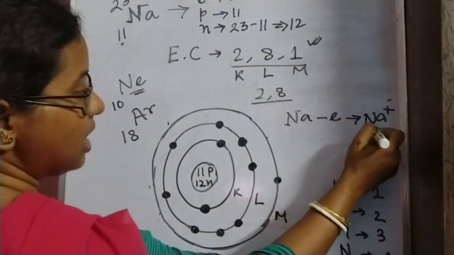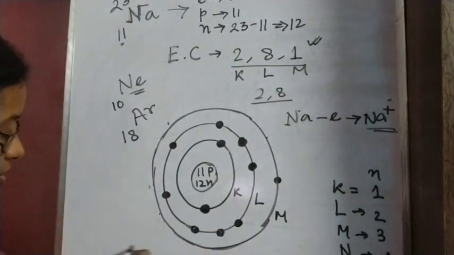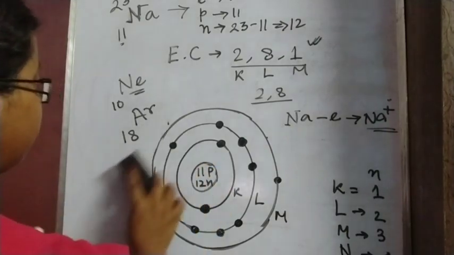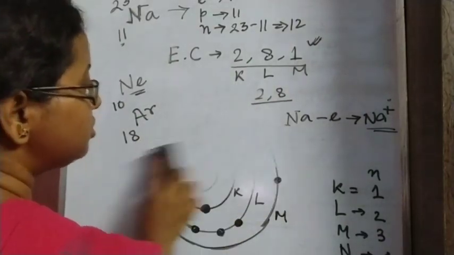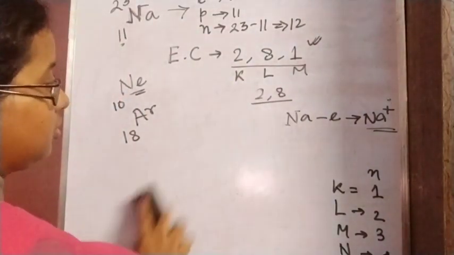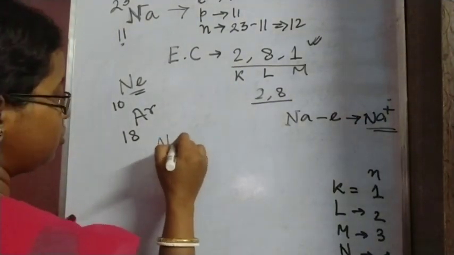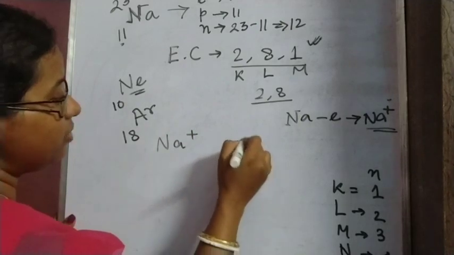So this Na plus and Cl minus, when sodium and chlorine get together. I'm just removing the structure of sodium, otherwise I cannot show this. So Na plus and Cl minus.